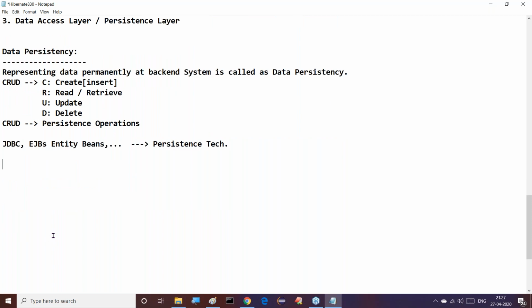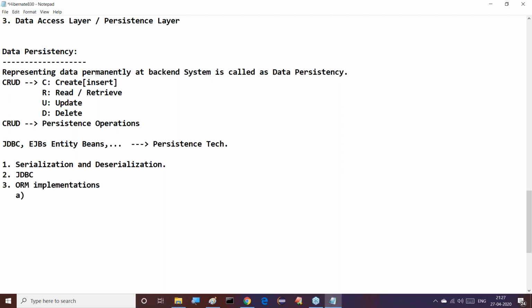What are the various persistence technologies available to achieve this data persistency? Majorly, three types of technologies exist. First one is serialization and deserialization data persistency. Second one is JDBC based data persistency. Third one is ORM tools, ORM implementations.